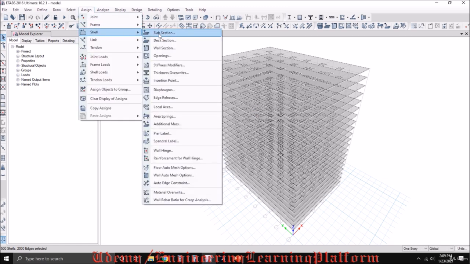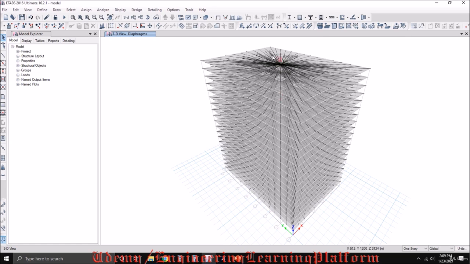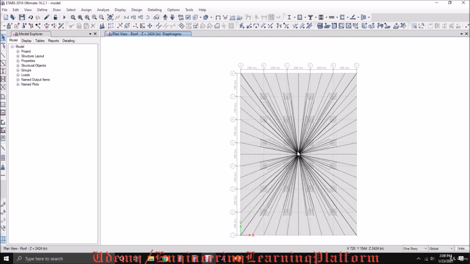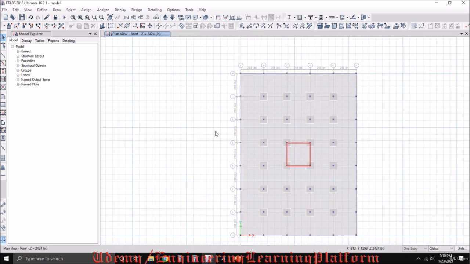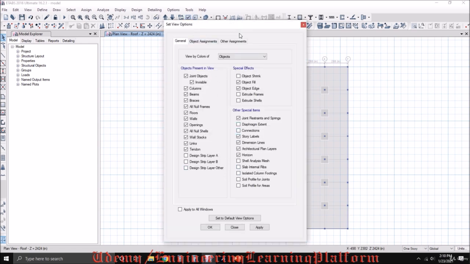So we'll assign a rigid diaphragm to the shell elements for distributing the lateral forces to the vertical elements, that is columns and shear walls. That is the center of rigidity. Now you can reset the visibility. If you need to see the rigid diaphragm visibility again, you can click on diaphragm extend.